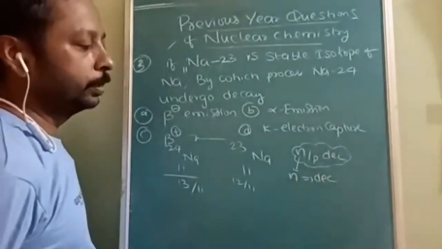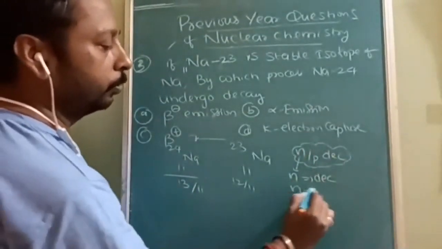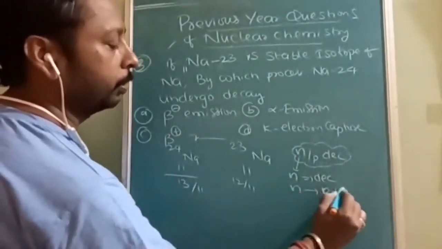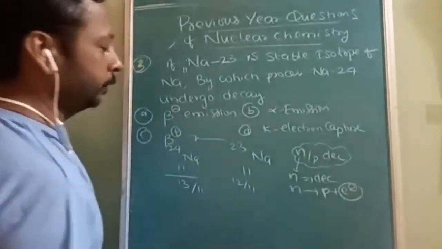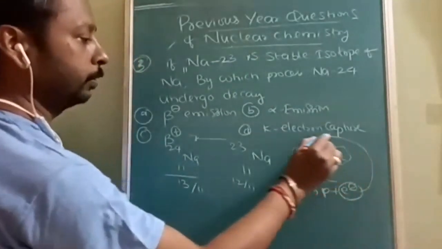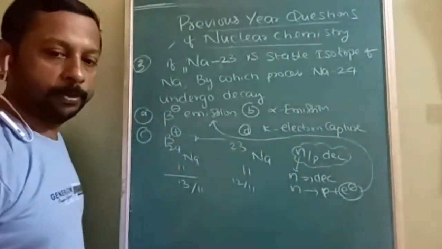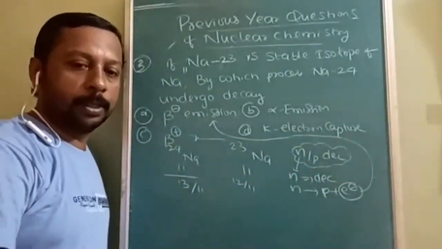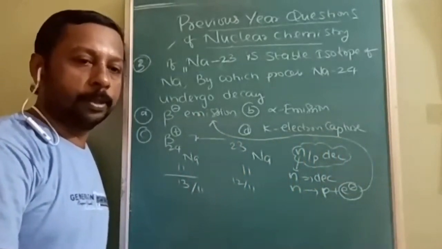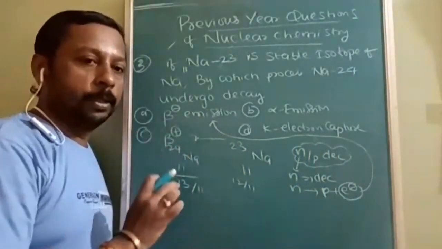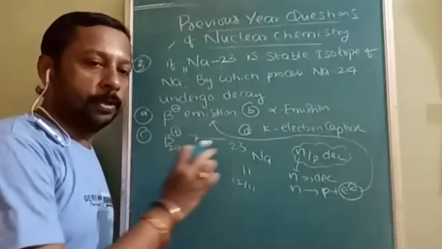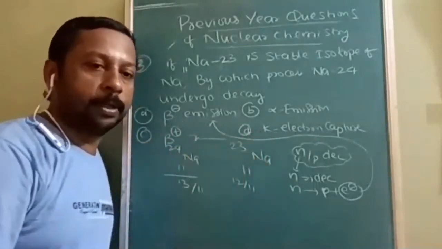To decrease the number of neutrons, a neutron will convert into a proton plus an electron. What is this electron? I told you, it is called a beta emission. So beta emission it will undergo first. Why not K capture? Because it is not a heavy nuclide.